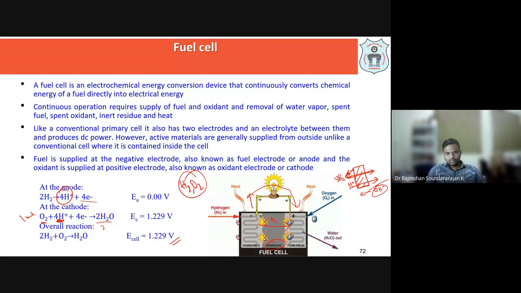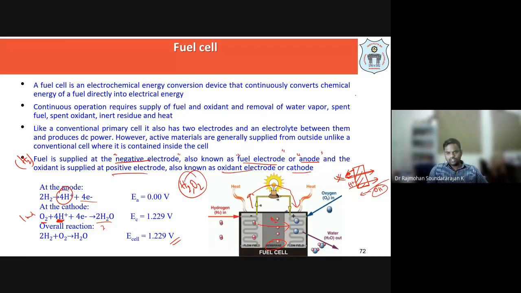Where we are supplying the fuel, we should know that the negative electrode is called the anode, or fuel electrode. There are 3 names: negative electrode, fuel electrode, or anode, where hydrogen is being supplied. Similarly, the oxidant is supplied at the positive electrode, also called the oxidant electrode or cathode.